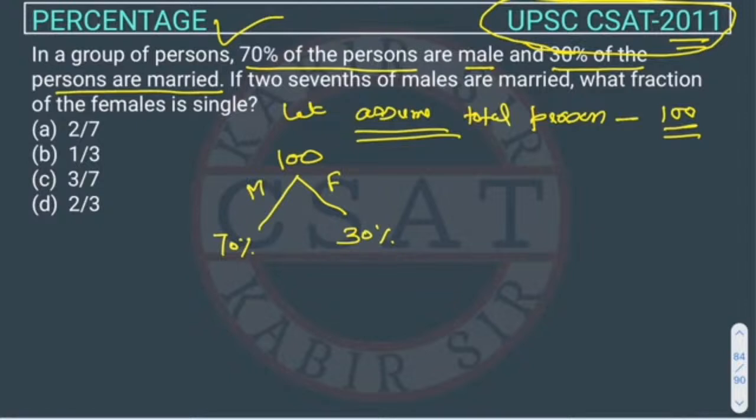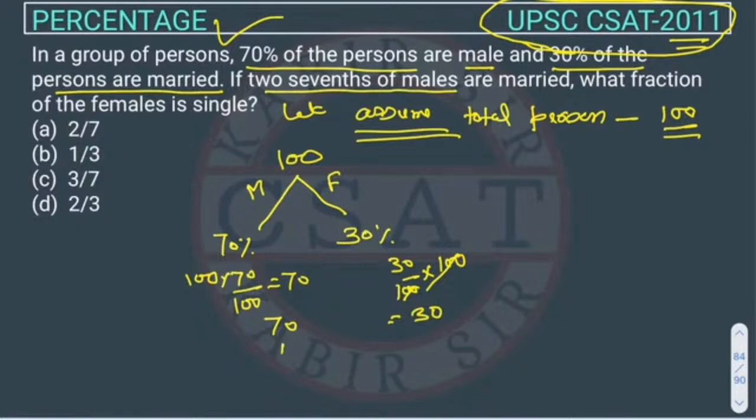It is in percentage. So the figure will be 70% of 100, so it will come out 70, and 30% of 100, so it will come out 30. Right. So there are 70 male and 30 female. Now, if 2/7 of the male, 2/7 of male, how much is 2/7 of male? 7 will divide 70 to give 10, so 20. So 2/7 of male are married. So these are married male.